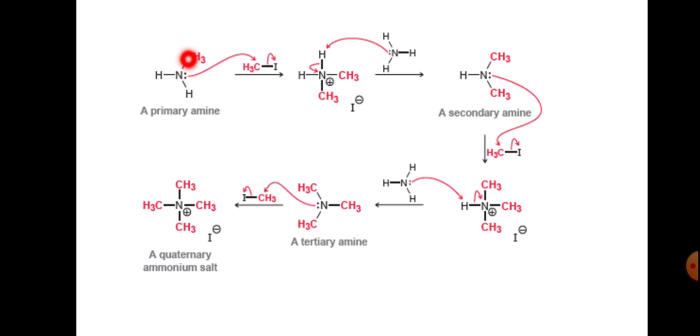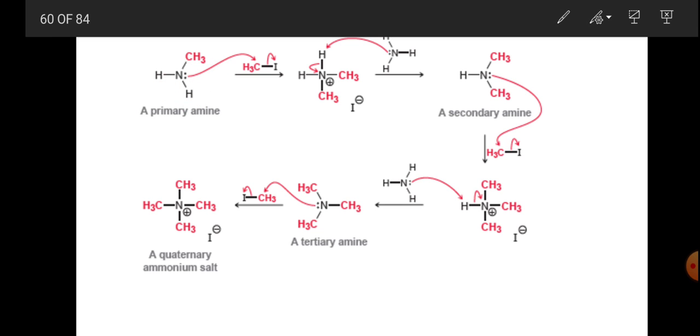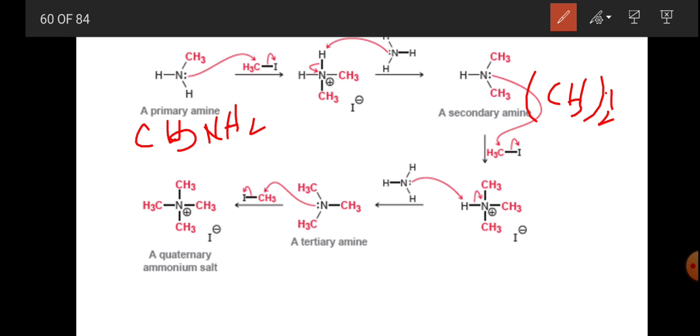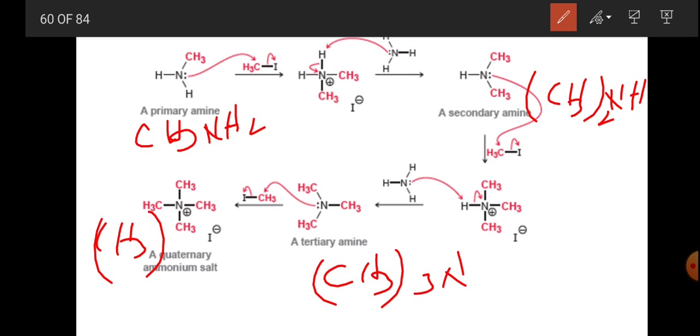So here, CH3NH2 is the primary amine, then the intermediate, then (CH3)2NH, then (CH3)3N, and the last one is (CH3)4N+.